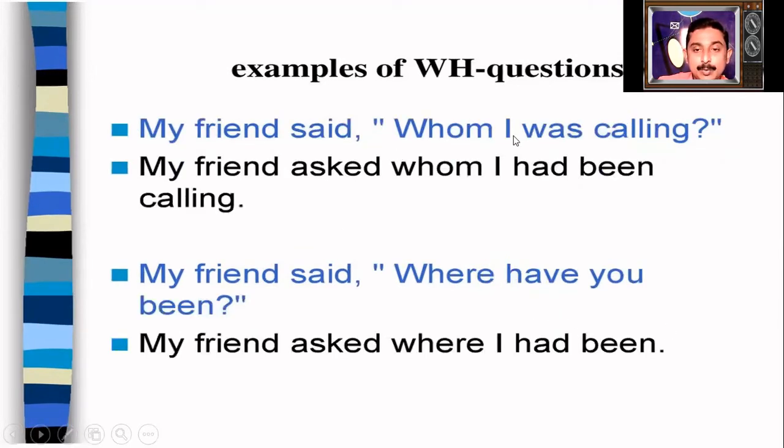My friend said, whom are you calling? My friend asked whom I had been calling. Past continuous tense is here. Past continuous tense will become past perfect continuous tense. My friend said, where have you been? This is present perfect. So present perfect becomes past perfect. My friend asked where I had been.